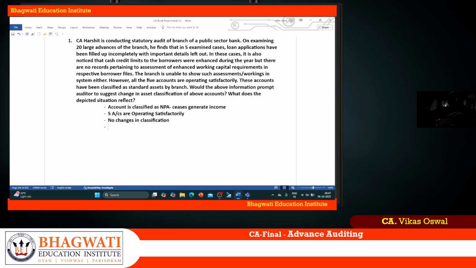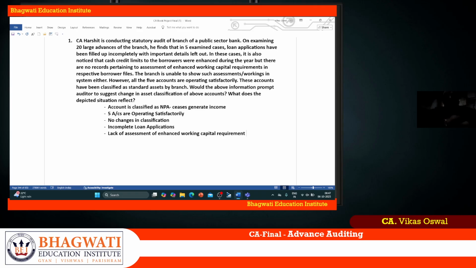That's the thing here. So what has happened? Two things are missing. One is that there are incomplete loan applications, and the second thing is that there is a lack of assessment of enhanced working capital requirement. So that's the thing here. There is a lacking which is happening here.